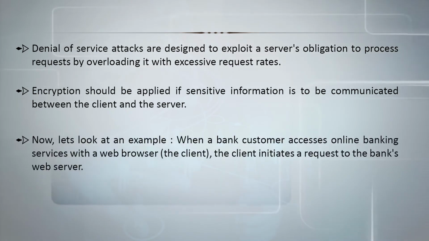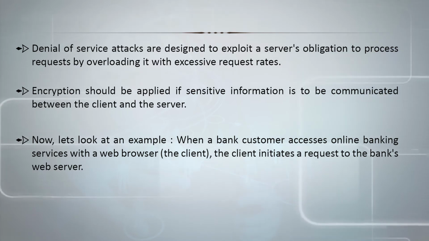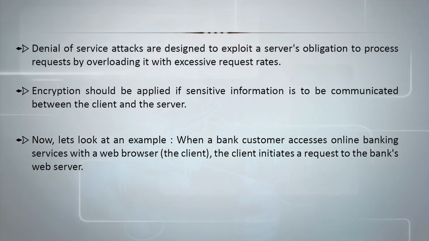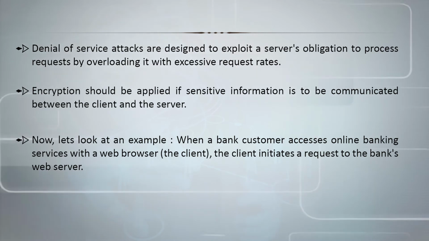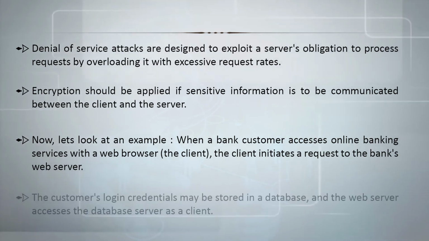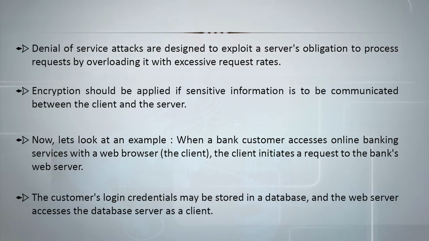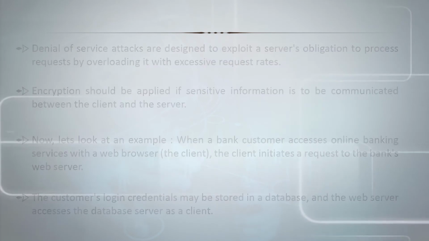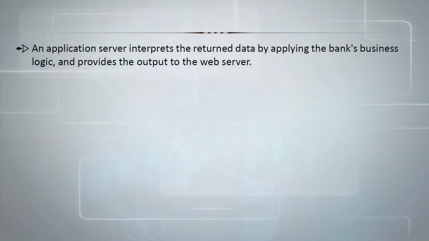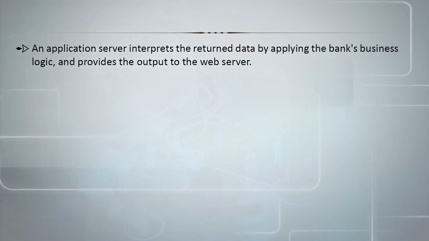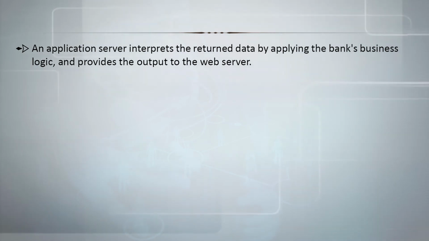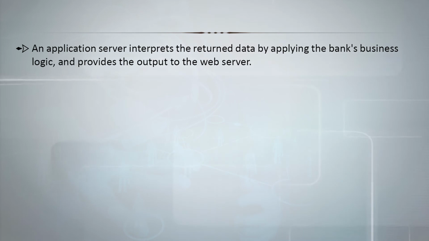Now let's look at an example. When a bank customer accesses online banking services with a web browser, which is the client, it initiates a request to the bank's web server. The customer's login credentials may be stored in a database and the web server accesses the database server as a client. An application server interprets the returned data by applying the bank's business logic and provides the output to the web server.